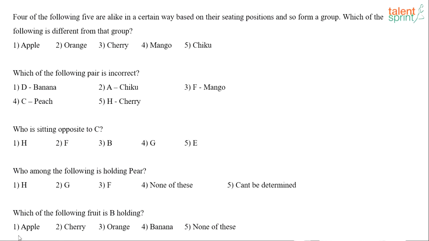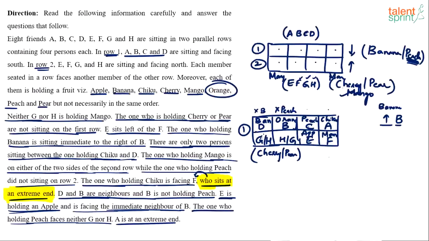See, classification sometimes can leave you with multiple answers. You always have to go with the one which actually is very reasonable. The reasoning that you give behind that has to be solid. Some of you are saying cherry is the answer because the positions of all the other fruits are fixed. Apple, orange, mango and chiku are fixed, except cherry. So that could be one reason.